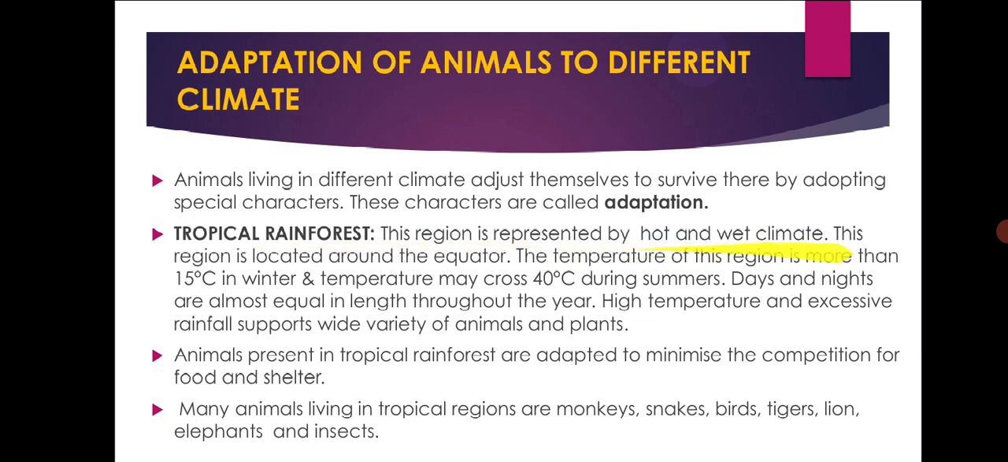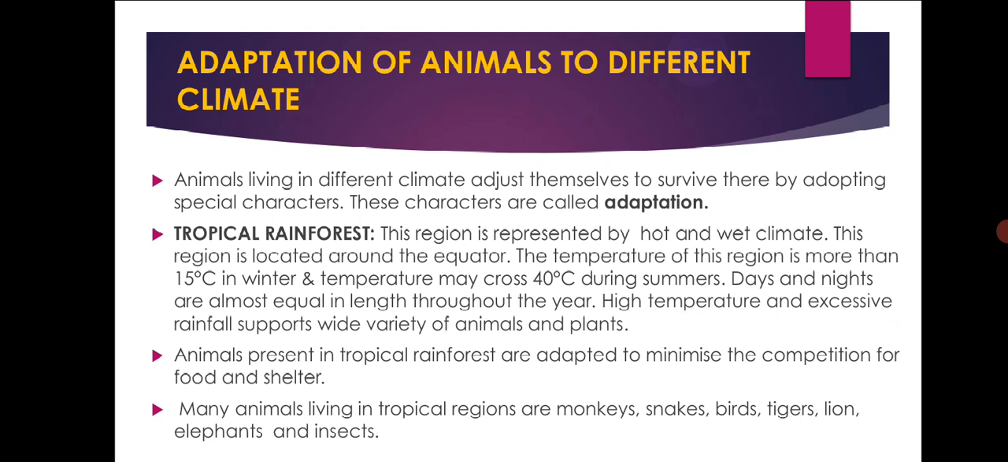Tropical rainforest. This region is represented by hot and wet climate. It is located around the equator. They are very hot and they are wet. The temperature of this region is more than 15 degrees in winter and may cross 40 degrees centigrade during the summer. Days and nights are almost equal in length throughout the year.